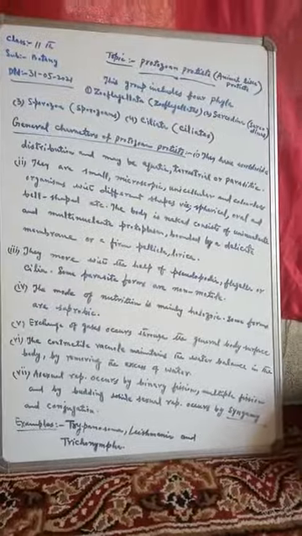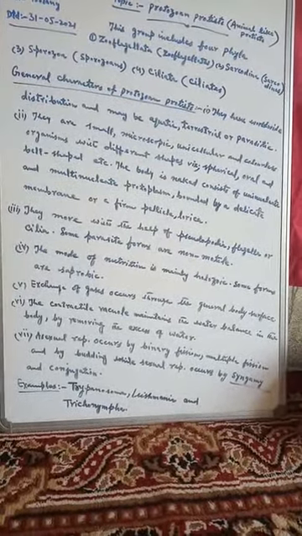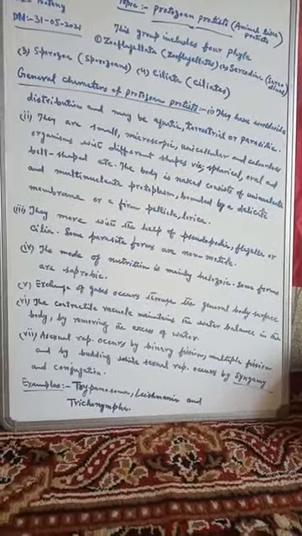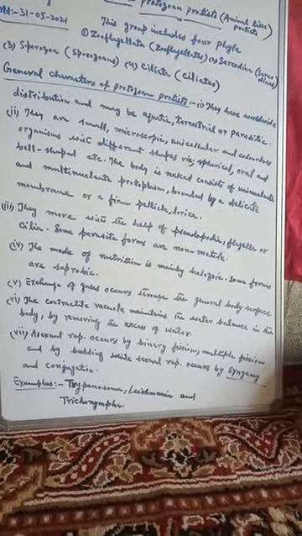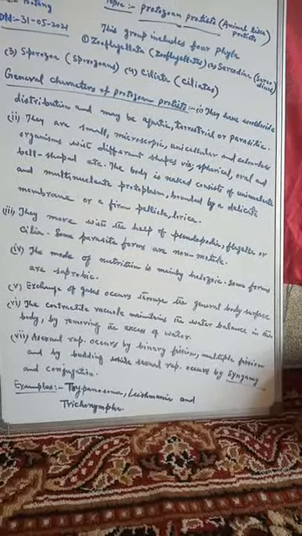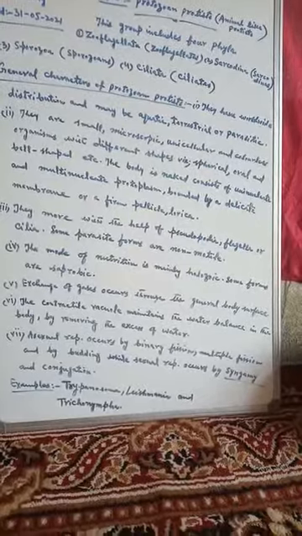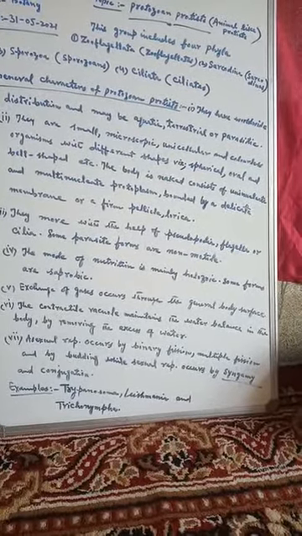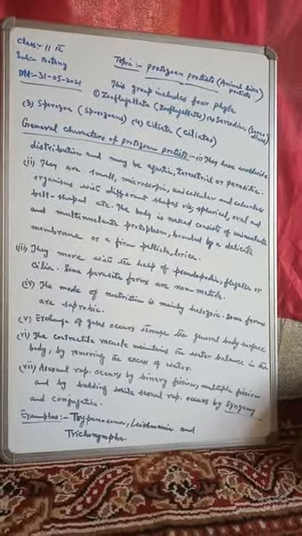Now, the examples of these Protozoan Protists are, number one, Trypanosoma. Number two can be Leishmania, and number three is Trichonympha. So this was all about these Protozoan Protists.